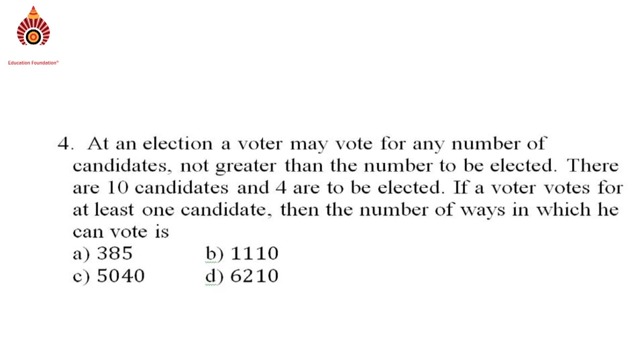There are 10 candidates and 4 are to be elected. If a voter votes for at least one candidate, then the number of ways in which he can vote is. Option A 385, option B 1110, option C 5040, option D 6210.